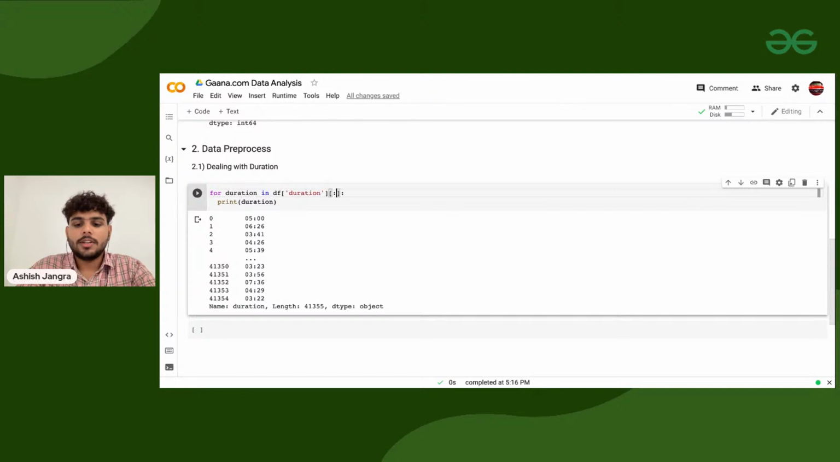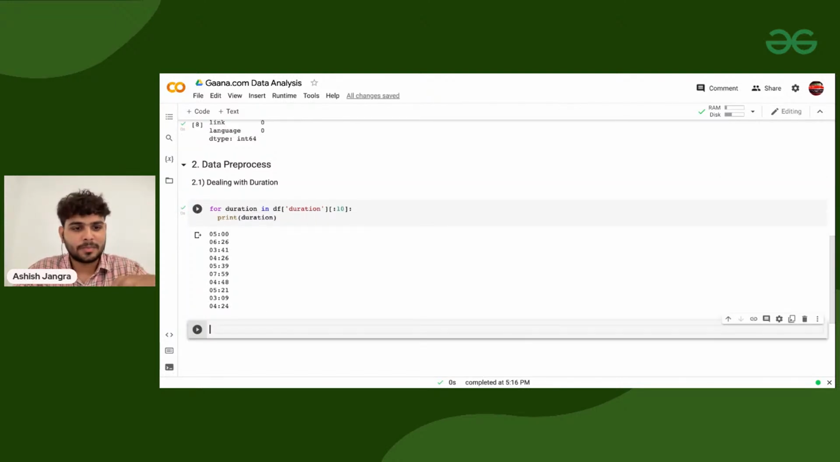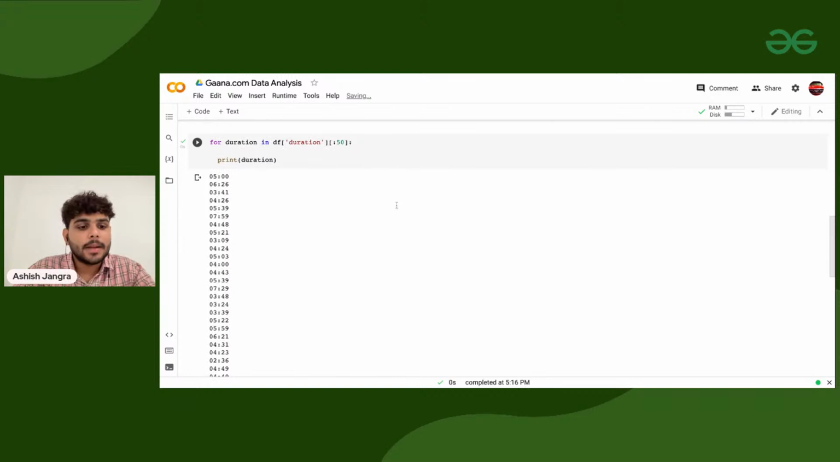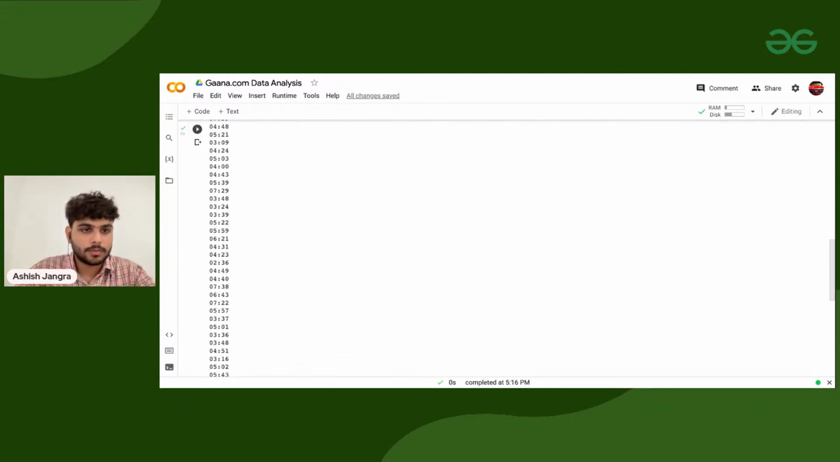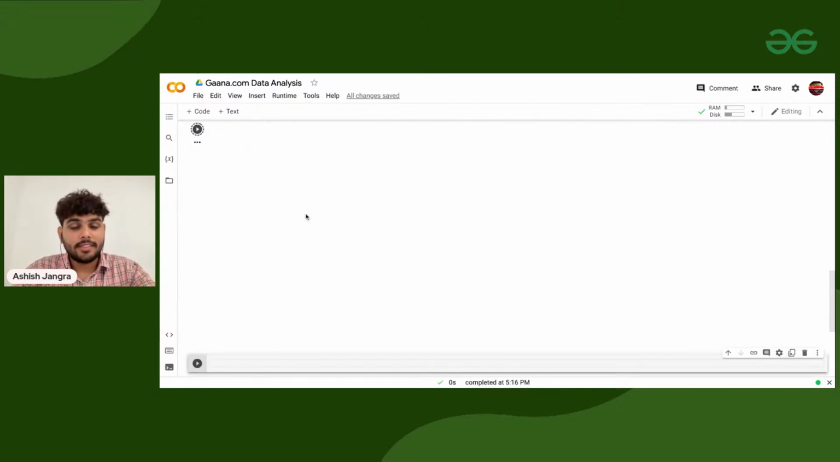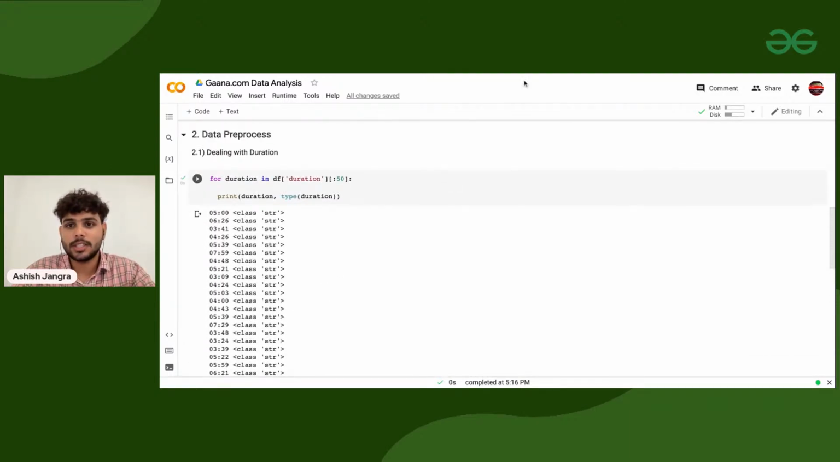And let's print only the first 10 of them, because I don't want to print all the 40,000 of them. Okay, so now even if I'm printing the first 50 of them, so that I can have a sample of how I need to convert the values. Now what I need to do, if I'm printing the duration and type of duration, okay, if anyone is having the logic to it, do let me know in the chat as well. I'll be more than happy to see how you are dealing with it.